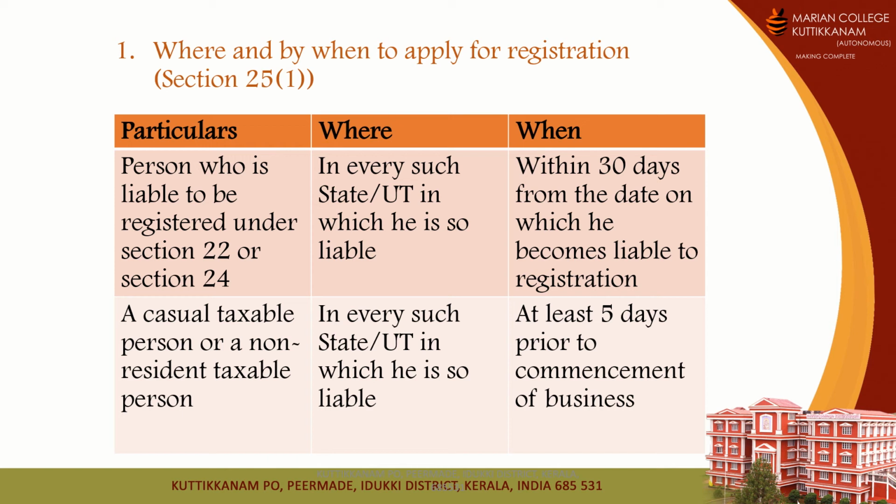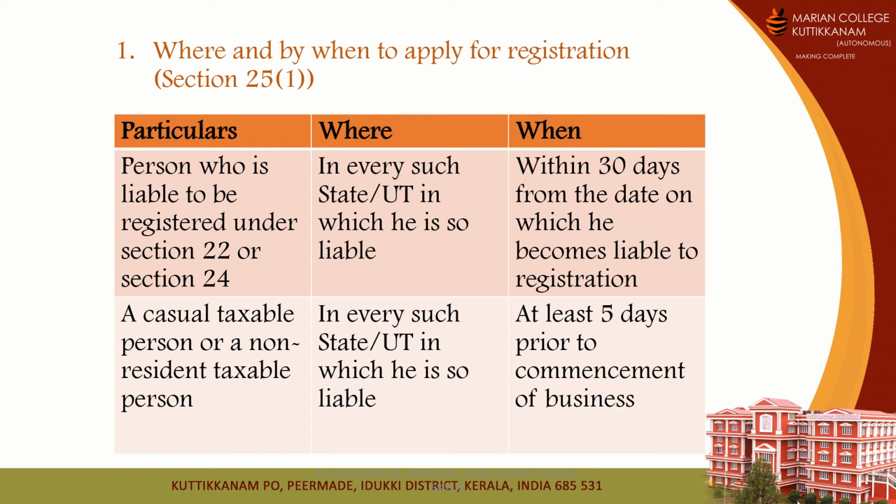Okay, so we have two main cases discussed here. First case is in case of a person who is liable to be registered under section 22 or 24. So 22 deals with the registration for persons in case of their threshold limit, and 24 discusses the registration where there is a compulsory registration.